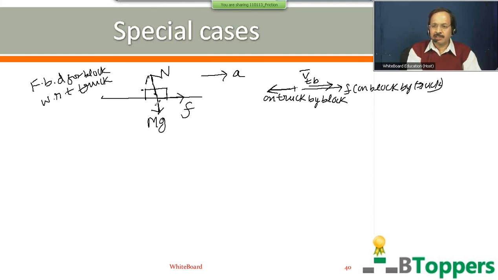So to analyze the motion of the block in the accelerated frame, in addition to the real forces acting on the block shown in the figure, we have to also consider the pseudo force.